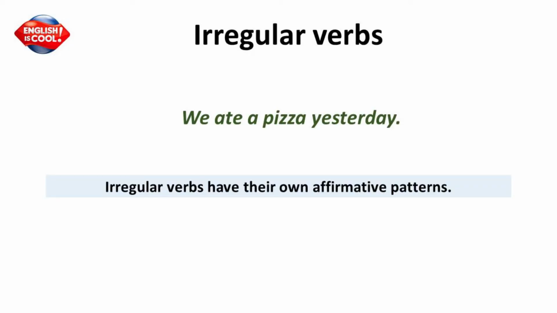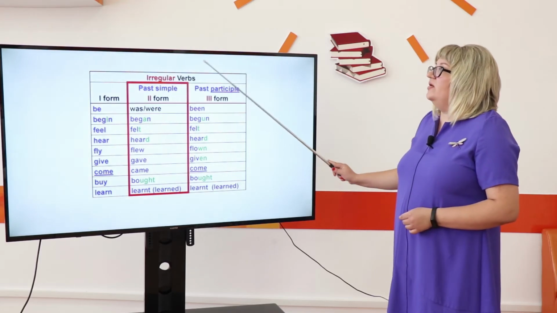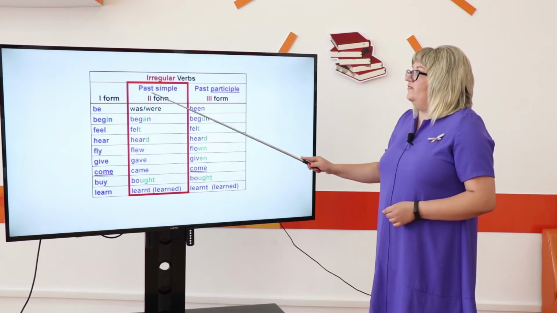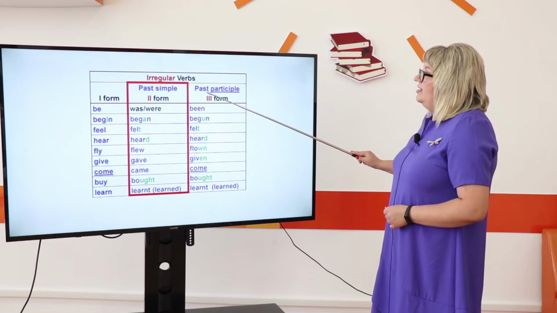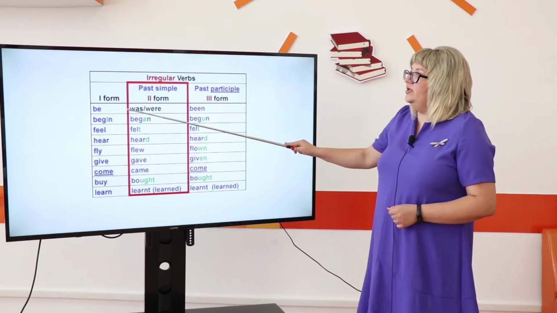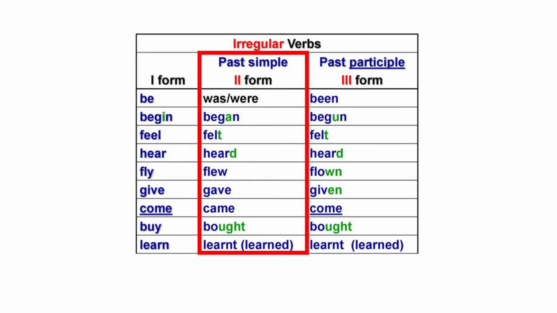So, irregular verbs. Irregular verbs have their own affirmative patterns. For example, we ate a pizza yesterday. Don't forget about this table. For example, the first form, the second form, and the third form. Be, was, were, been. Begin, began, begun. Don't forget, please, and use this table.